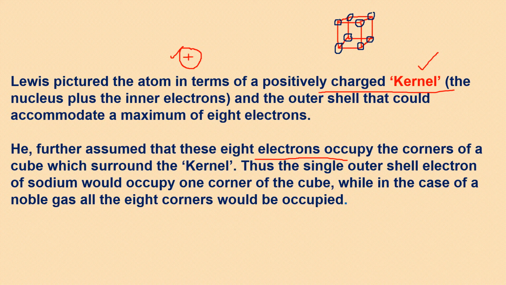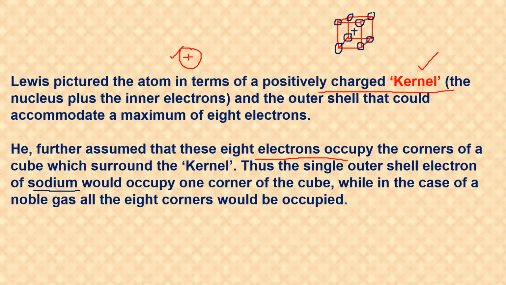So he said that you imagine the positive charge is here along with the inner electrons, that is the kernel, and the 8 corners of the cube which surround this kernel are being occupied by the 8 electrons, which we say give extra stability to the configuration, hence the atom. Thus, the single outer shell electron of sodium would occupy one corner of the cube. Here's one example actually, the sodium, because every atom is not going to have 8 electrons in the outermost shell, right?